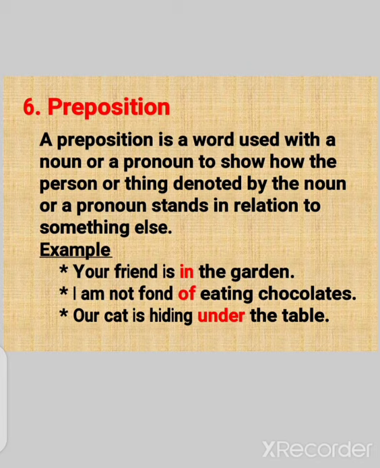For example, your friend is in the garden, denoting the garden, something else. In. I am not fond of eating chocolates. Fond of. Our cat is hiding under the table. Under the table, something else. So that is a preposition.